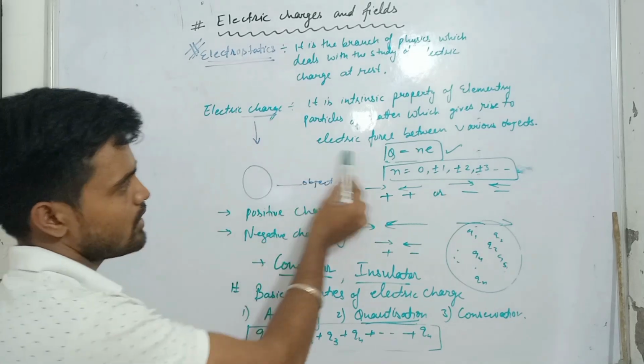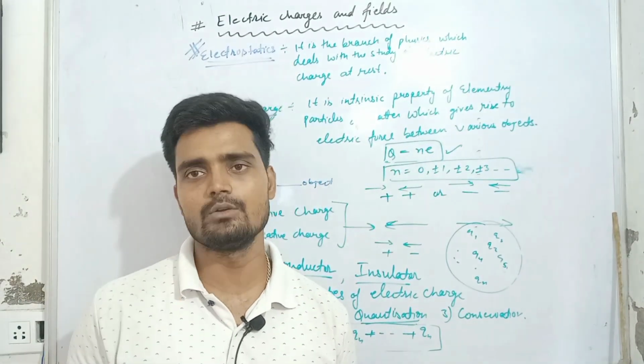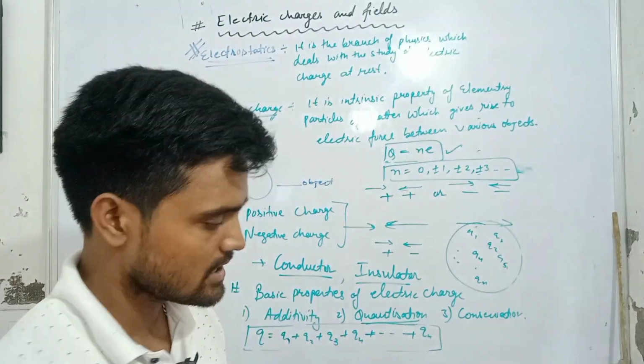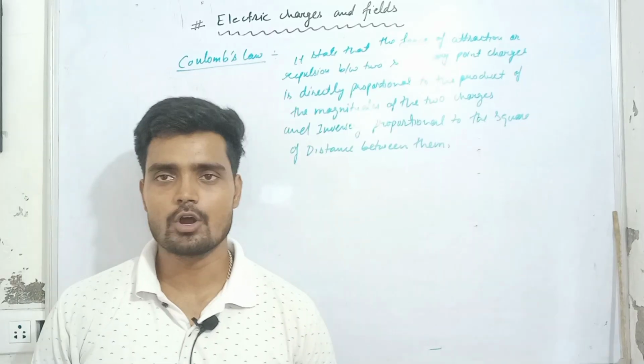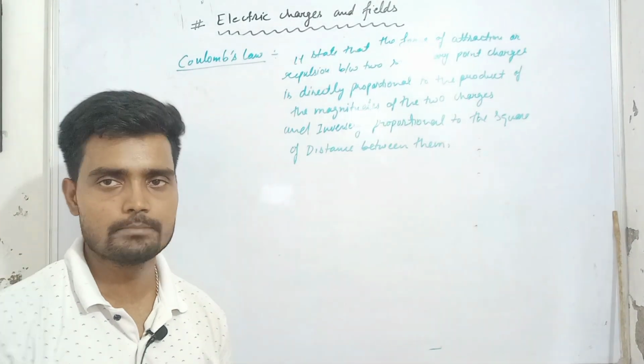Electric charge is a scalar quantity, and its SI unit is Coulomb. Its SI unit is Coulomb. So now let's talk about Coulomb's law. Our next topic is Coulomb's law.